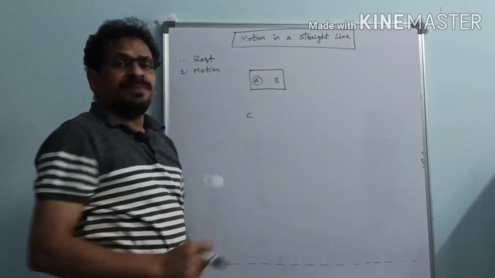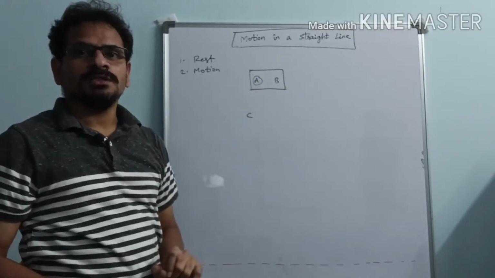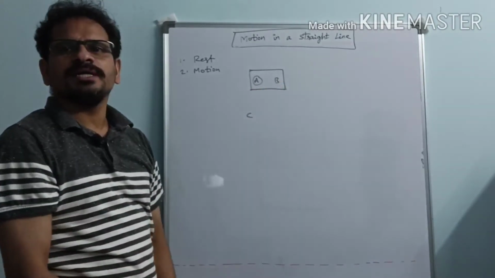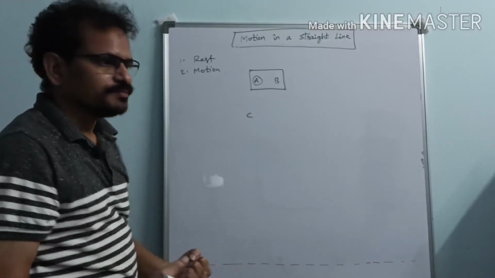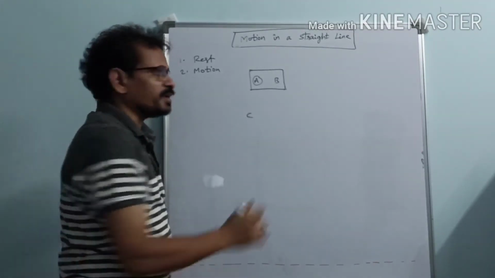They make a phone call to B, and they also ask B if A is at rest or in motion. B is saying he is in front of me only, he is not moving, he is at rest. Now the train starts moving here. The train is in motion now.